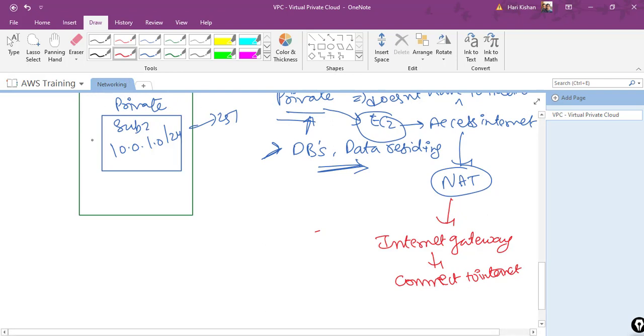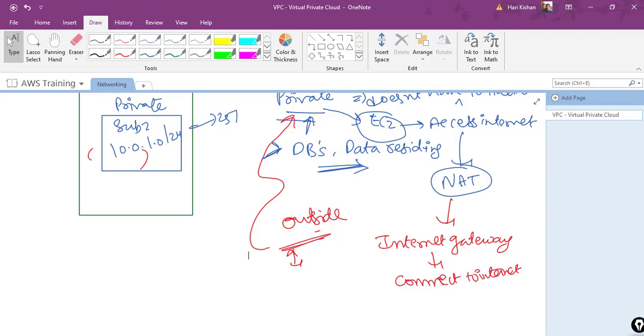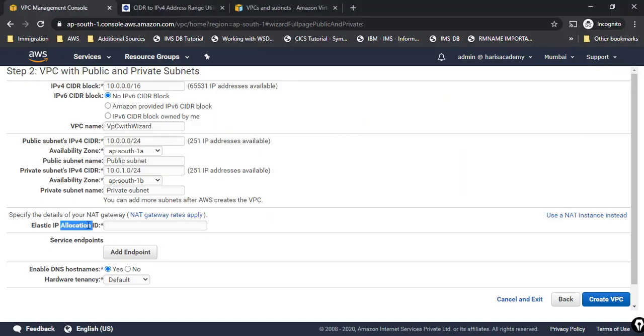So NAT gateway helps us in connecting to internet, and the information will be sent to the internet on behalf of our private subnet. So the outside world will not come to know who has sent the request, and this way we can keep our data very much secured, right? So for that purpose we need to have a NAT gateway. For creating a NAT gateway, we need to have a dedicated elastic IP address.